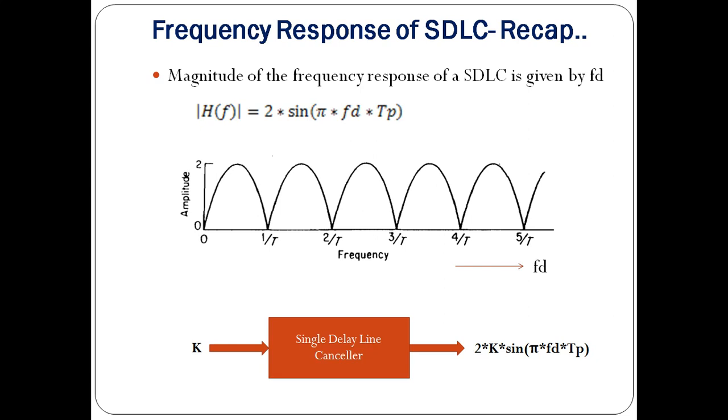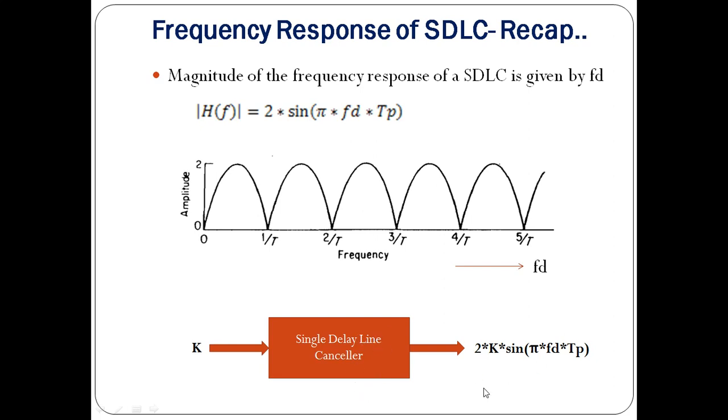Assumed that at the input the magnitude is k, and after the subtraction v1 minus v2 we got some cosine function which was having a magnitude of 2k sine pi fd Tp. So this is the output magnitude and this is the input magnitude to the single delay line canceller.